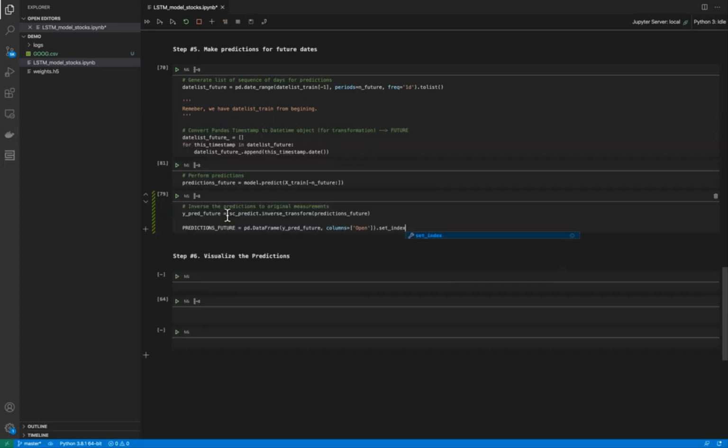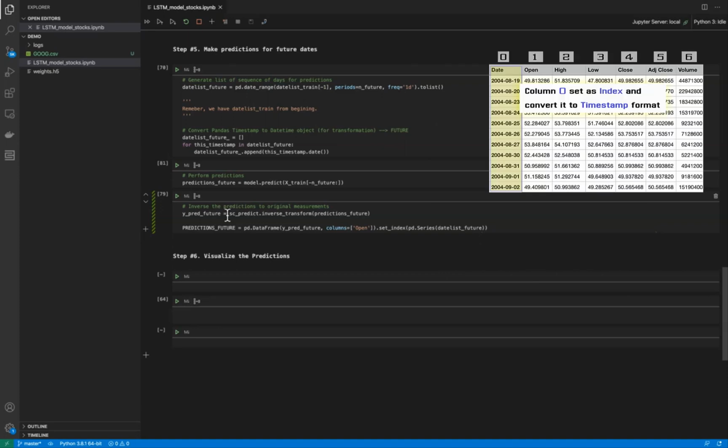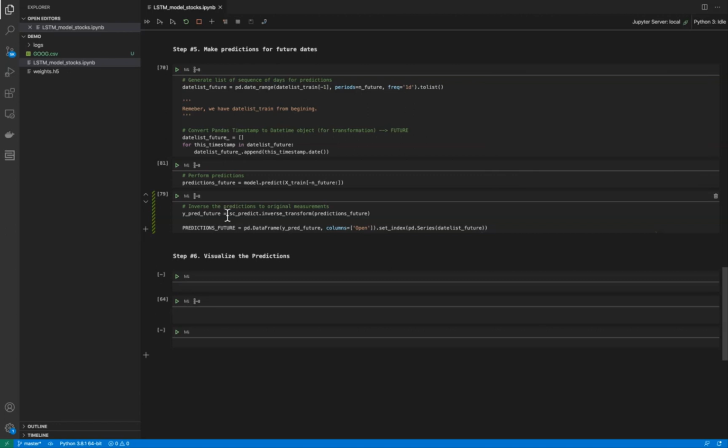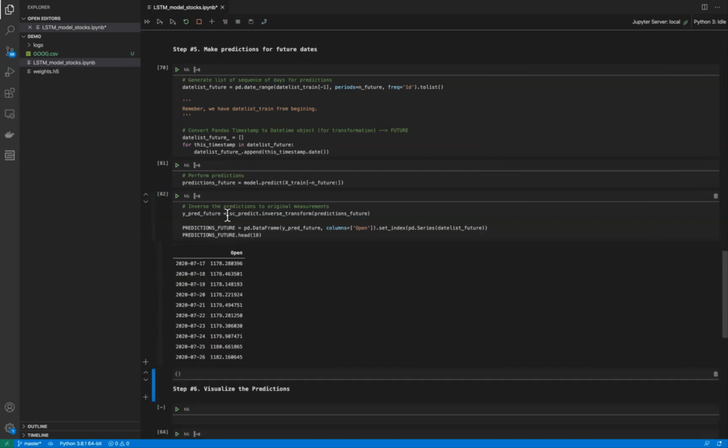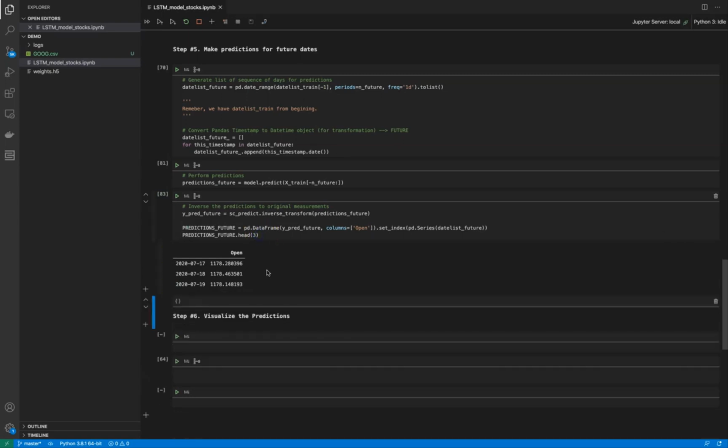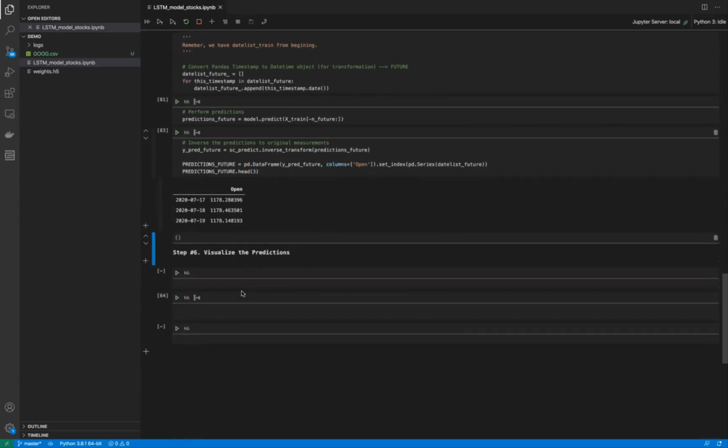In order to have a nice and structured result table, we build a simple pandas data frame with our predictions. Please pay attention to the data frame index. It is recommended that it should be timestamped if you are going to work with several data frames in the same timelines. Let's look at how it looks. It seems that it looks good and we are ready to visualize the data now.